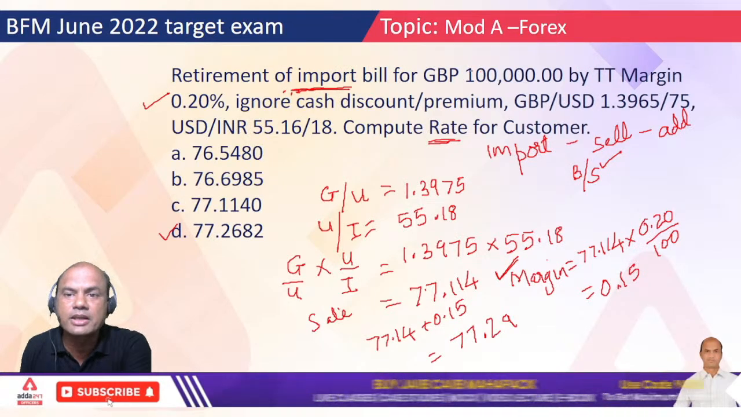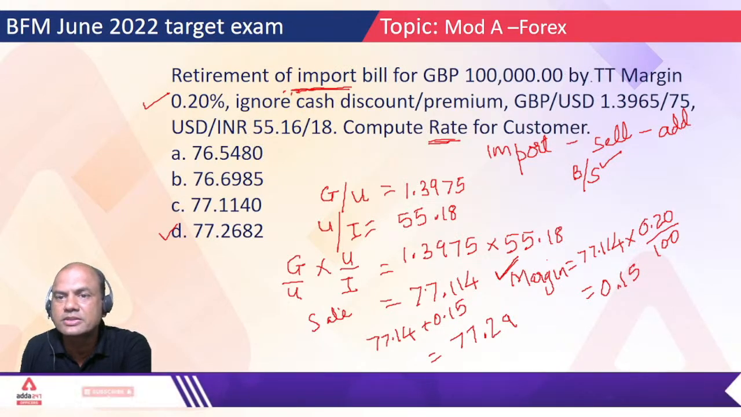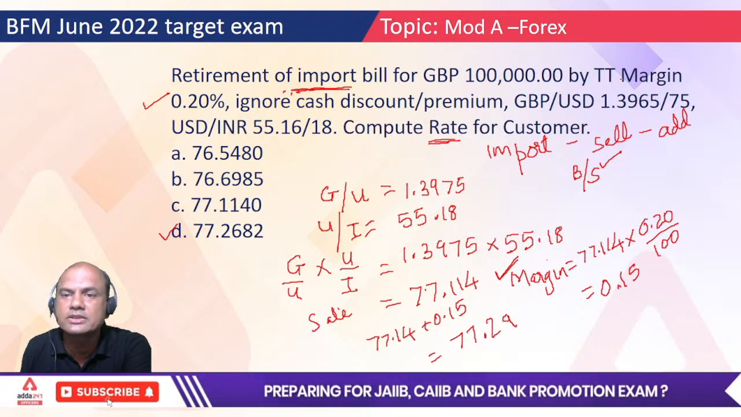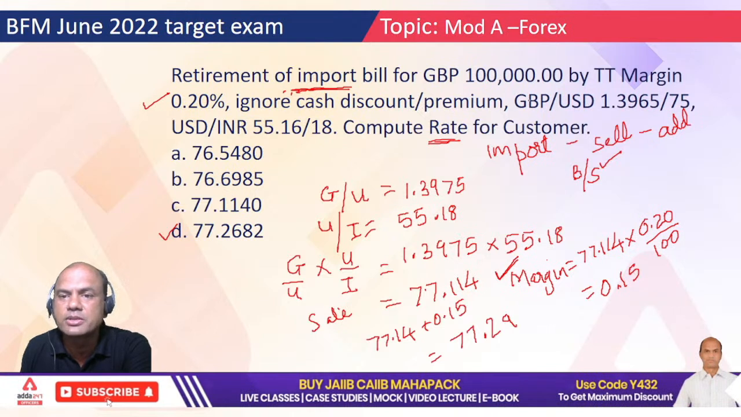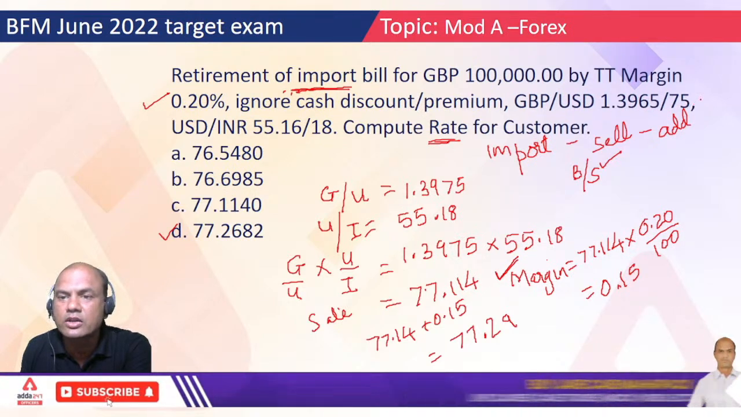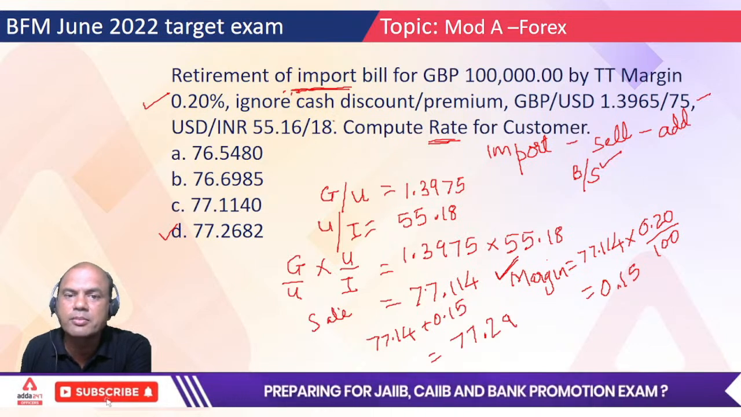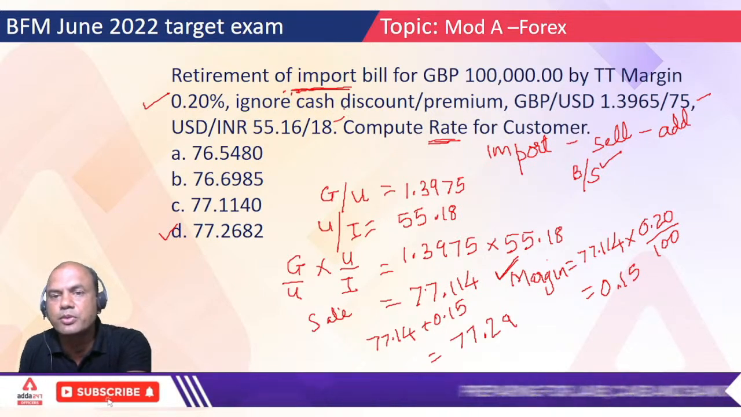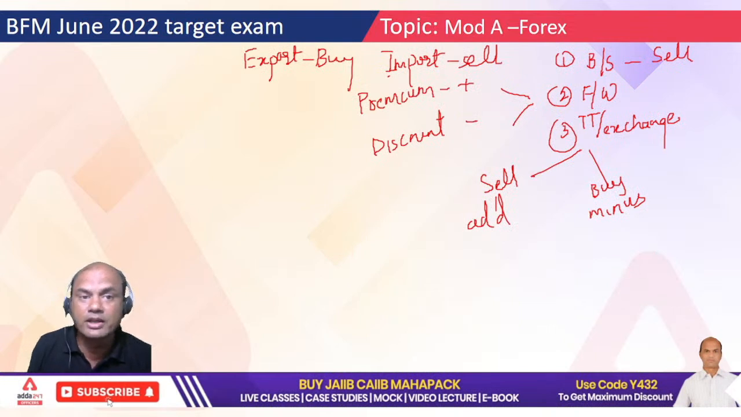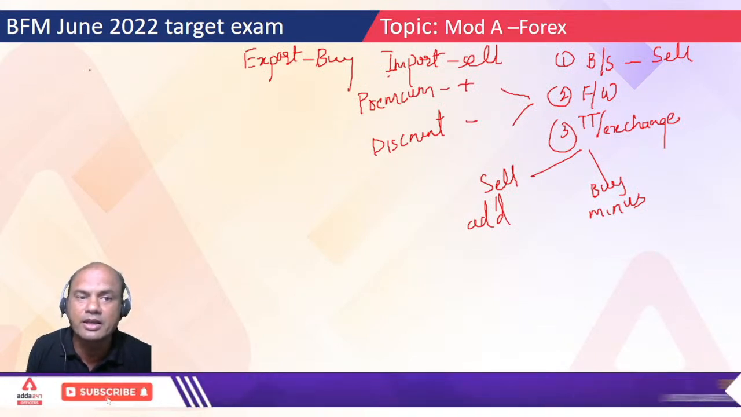What about the forward margins? It's clearly given that TT margins are to be used and to ignore cash premium discount. The GBP USD and USD INR rates are all spot rates given. Always remember there are 2 types of rates: one is spot, second is forward. By now you might be knowing this because JAIIB is done, right?